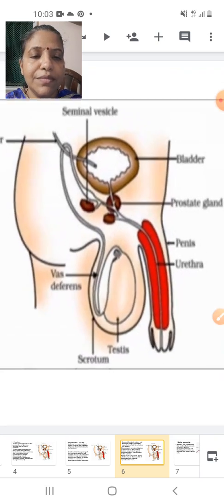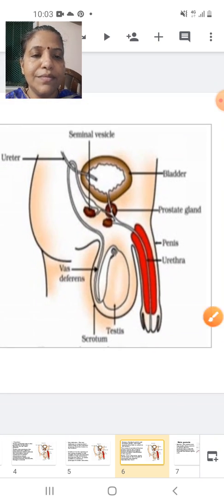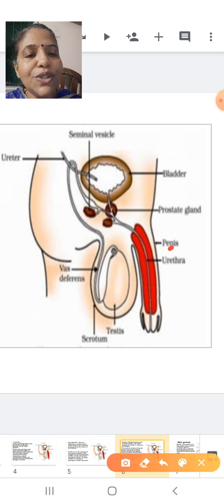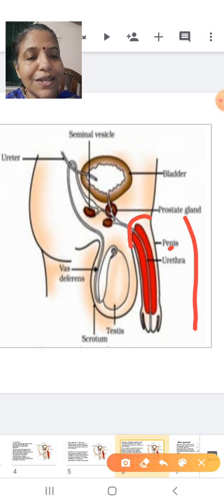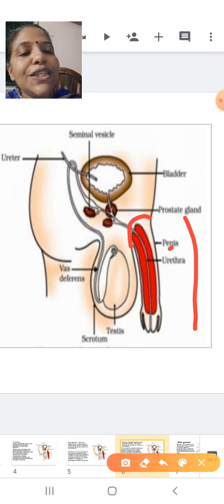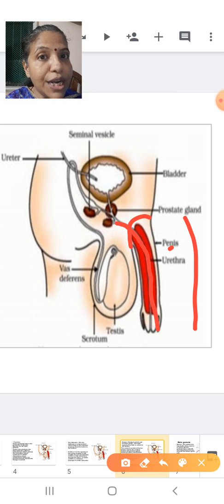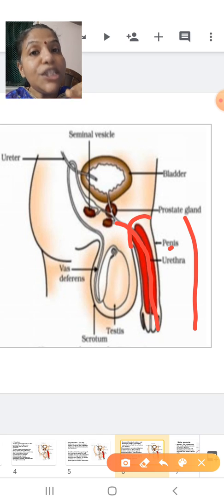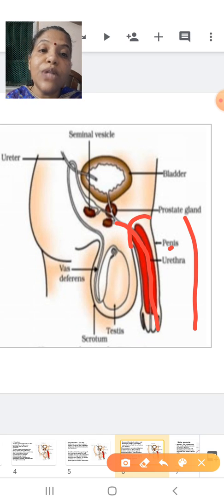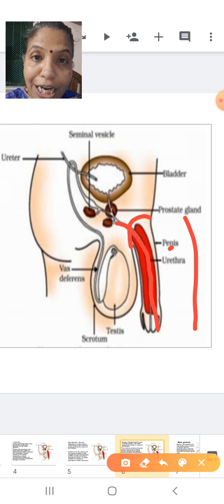Okay. So here, this is the penis. So this organ is called the penis. This much part is called the penis. Okay. Now you can see, students, the urethra is passing through the penis. So the penis is the organ through which the sperm will be introduced into the female's body. And the penis is the organ which will help in the transportation of the sperm from the male's body to that of the female's body. The penis is a muscular organ.